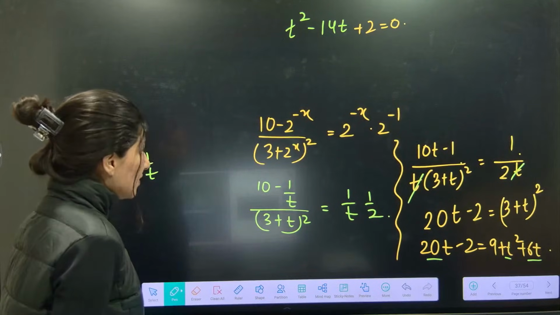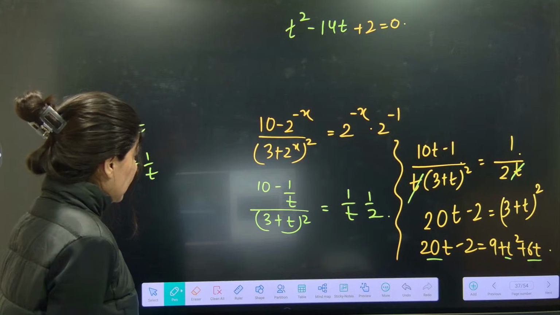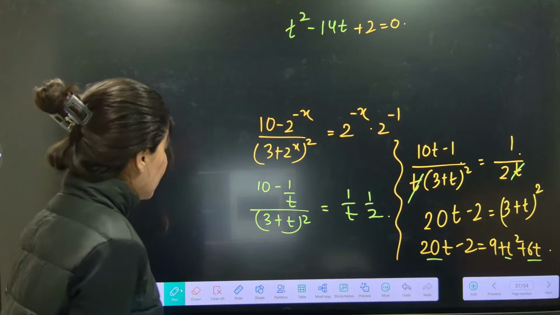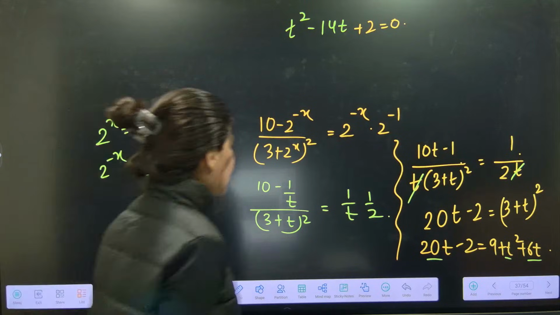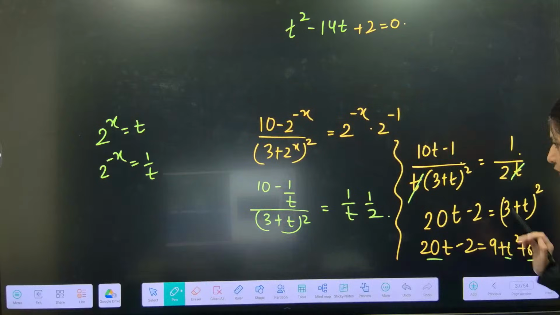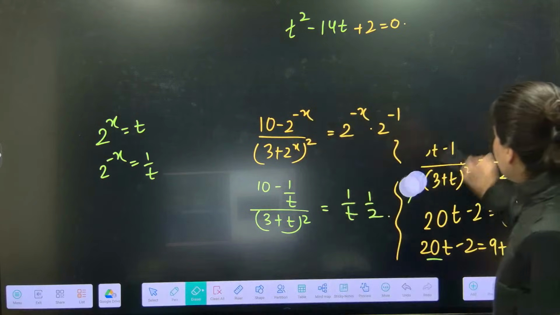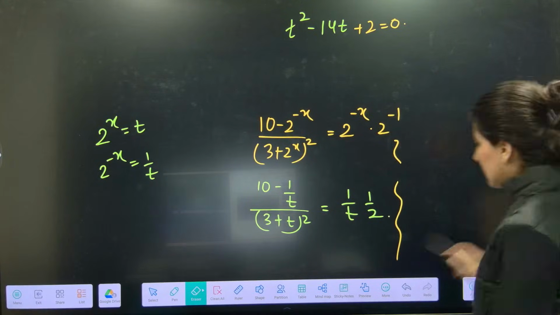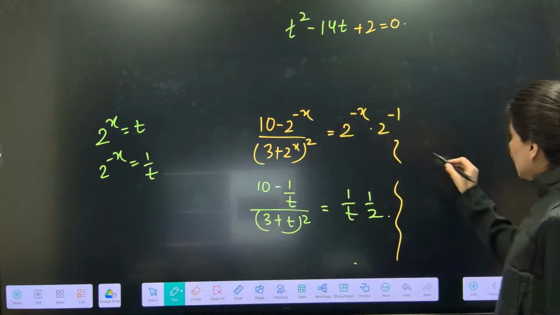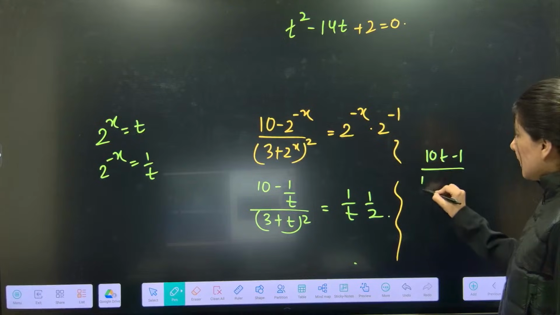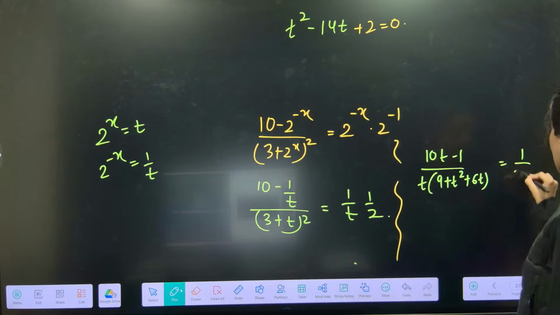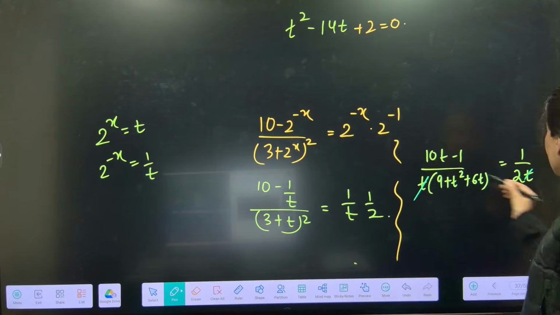I think I have done something wrong. 10t minus 1, and this is 10t minus 1 into 2t. So this is actually... hold on, I have made some mistake over here. Let me do it one more time. 10t minus 1, t, 9 plus t square plus 6t, is equal to 1 upon 2t. No, correct only, this cancels.